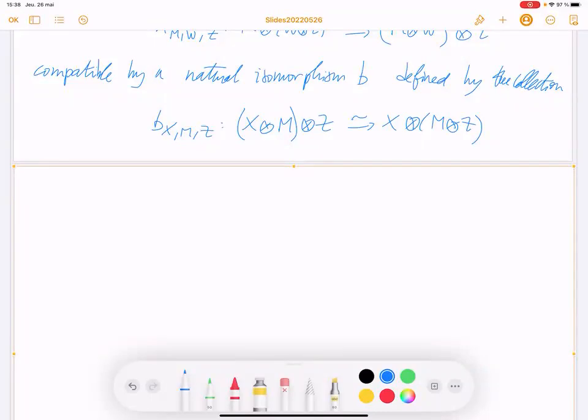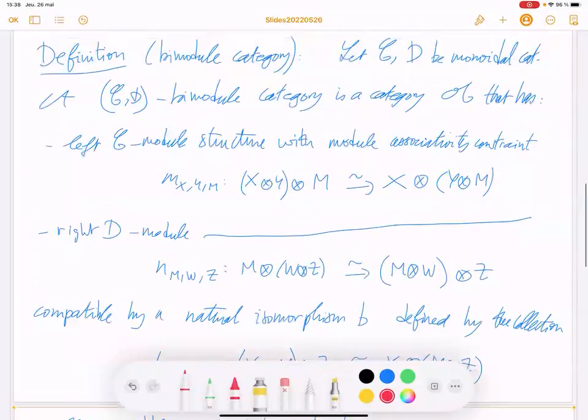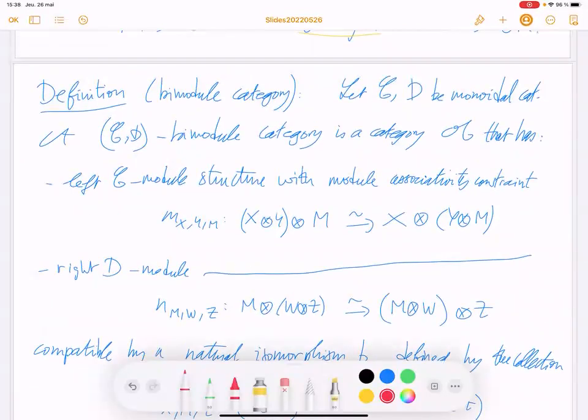There is no more ambiguity. So it's called the middle associativity constraint. Middle associativity constraint.